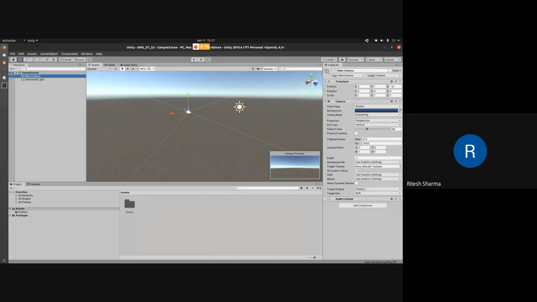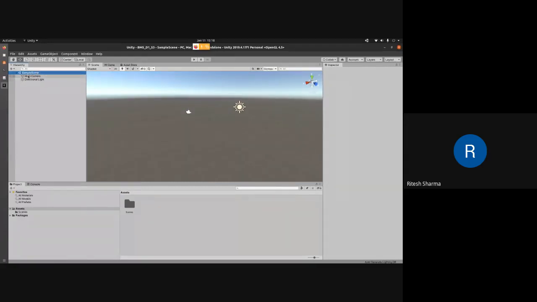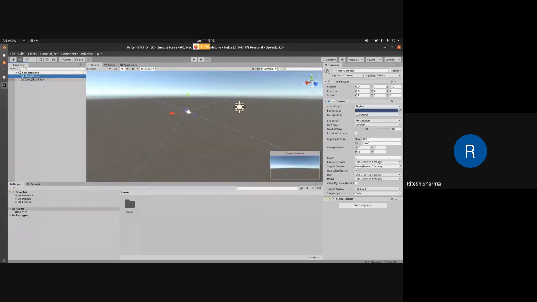Okay, so then on this side, in the hierarchy, you can see there is one title called sample scene, which is the initial name given to the scene. Then here you have the main camera. If you click on that, it will give you a preview as well, which is the same as seeing it here. And you can see that there are three arrows coming out of it.